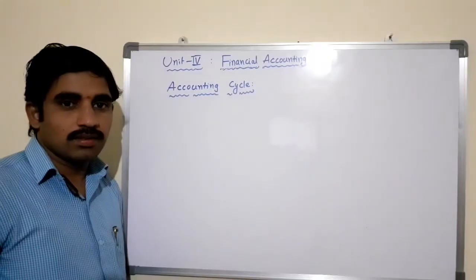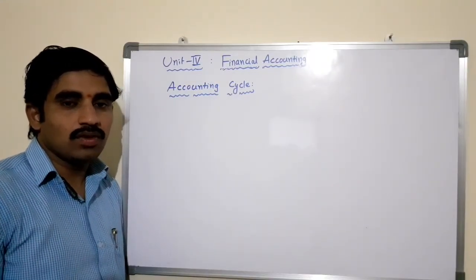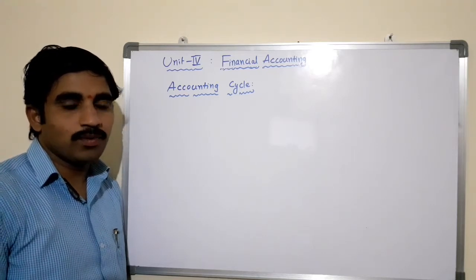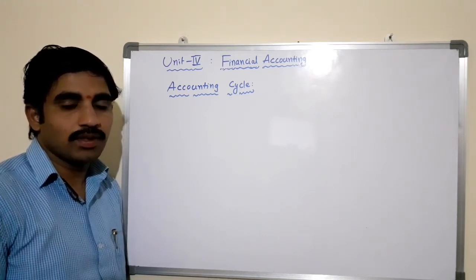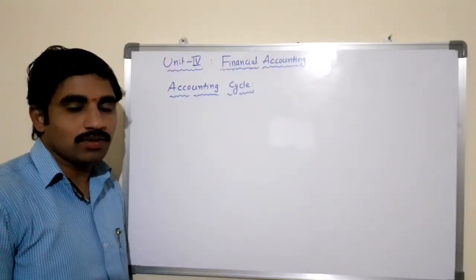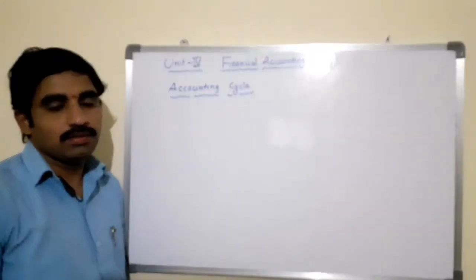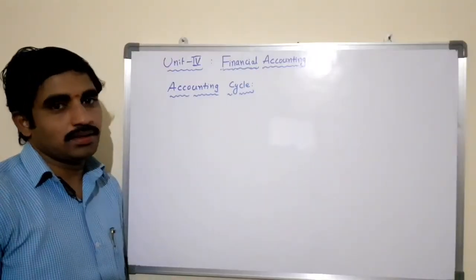Accounting cycle is a cyclical process which covers all the important stages of accounting, right from the preparation of journal to the final accounts, till the balance sheet.